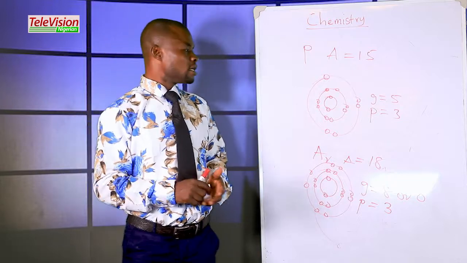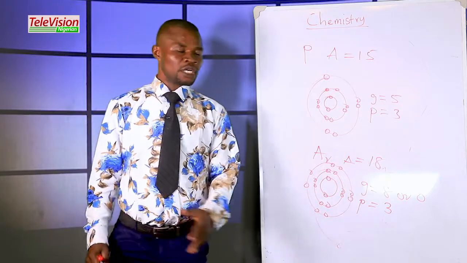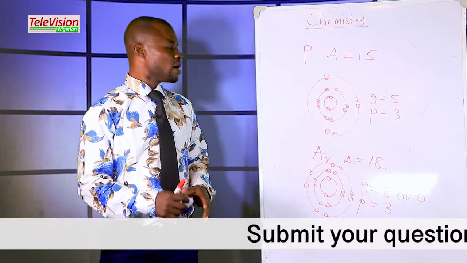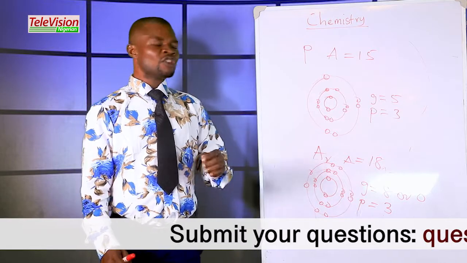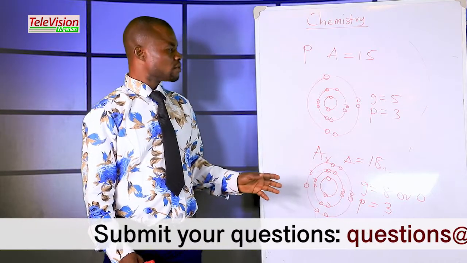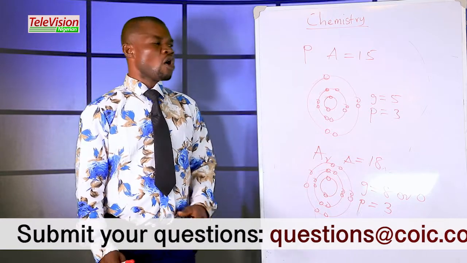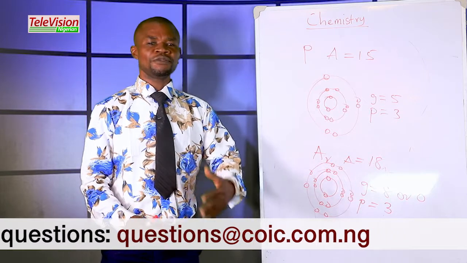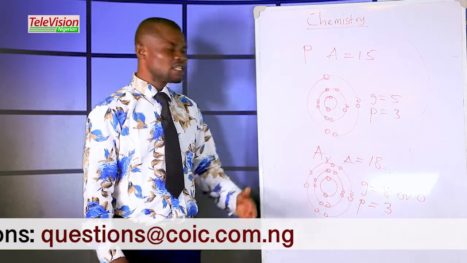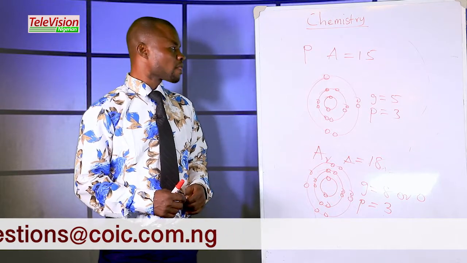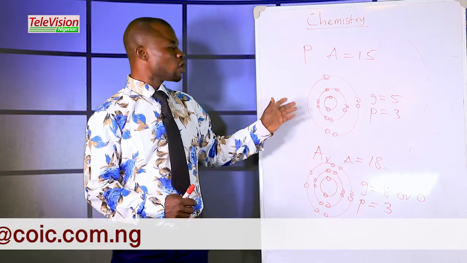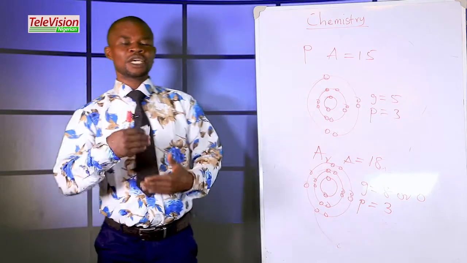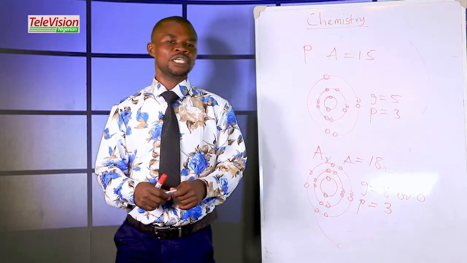I want you to understand that with electronic configuration, sometimes we want to test your knowledge to find out if you know the number of electrons occupied by that element, or if you also know the group and the period of that element. They will give you electronic configurations using the SPD notation. Then I also want to show you how you can get the group and the period from the SPD notation.